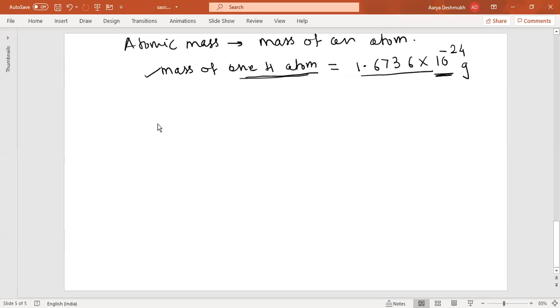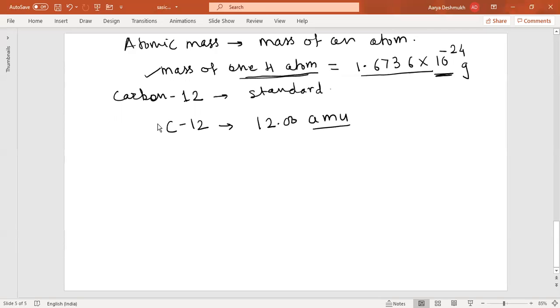Carbon 12, which is one of the isotopes of carbon and is abundantly available, is assigned as the standard. An atom of carbon 12 is assigned a mass of exactly 12 atomic mass units. AMU means atomic mass unit.